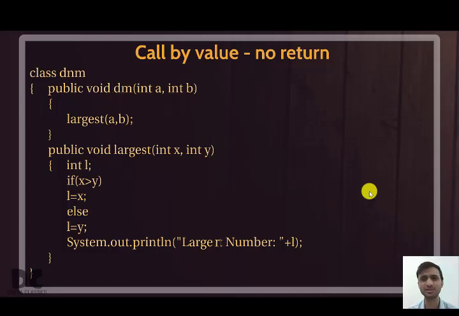So next, a situation of call by value, no return. We'll take the same situation. The teacher will be giving me a question: find the larger number between 5 and 10. I don't know because I am not studying anything. So I will call you. So here I called you and I gave you the value, that is 5 and 10. And now we'll calculate, but this time see, you are not returning anything. Since there is no return statement, here we have written void.